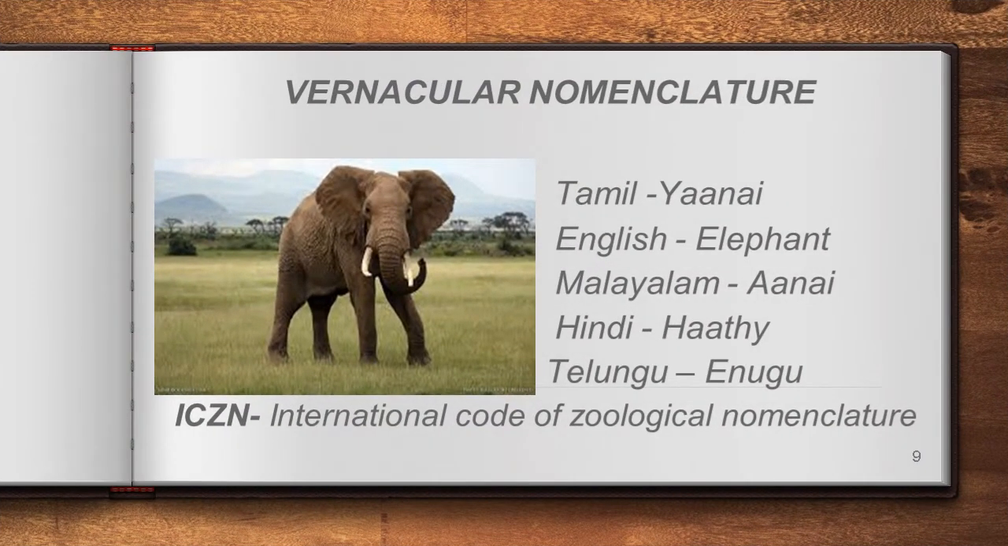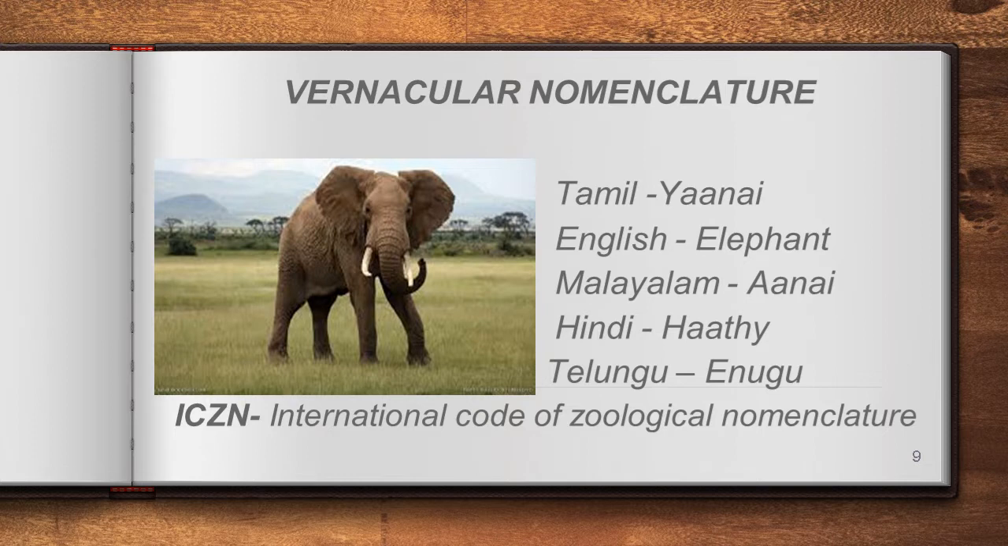The first one is vernacular nomenclature, which means the naming of organisms with a regional language or local language is called vernacular nomenclature, right? Here I have displayed one animal, and nearby I have given the name of this animal in 5 languages. The first one, the animal is called Yanai in Tamil. Then in English it is called elephant. In Malayalam it is called Anai. Then in Hindi it is called Hathi. In Telugu it is called Enugu.